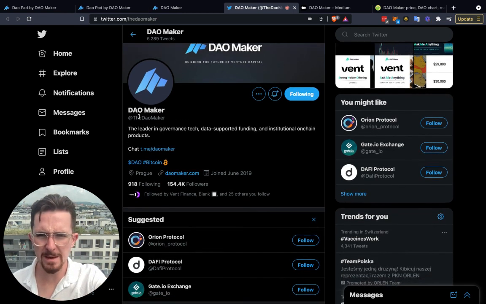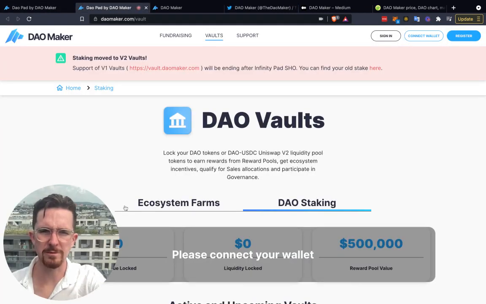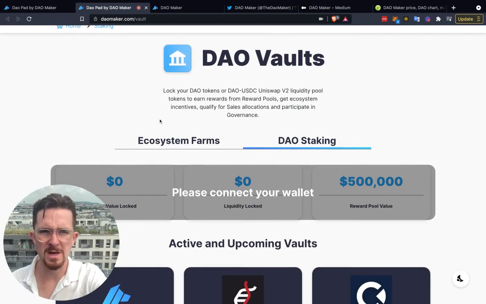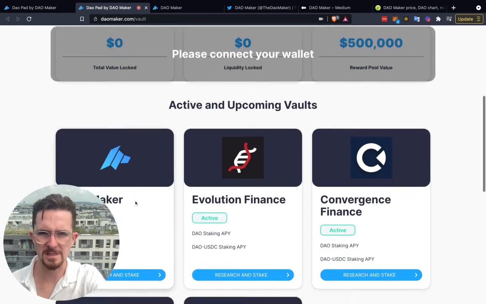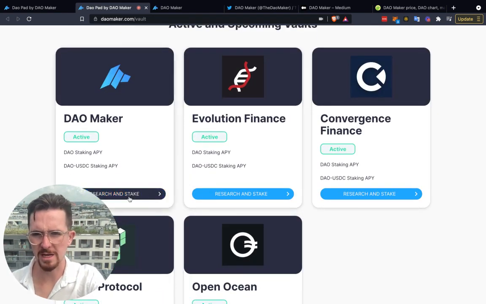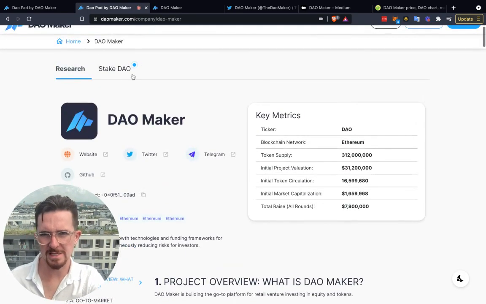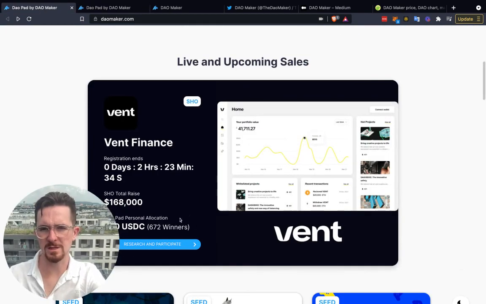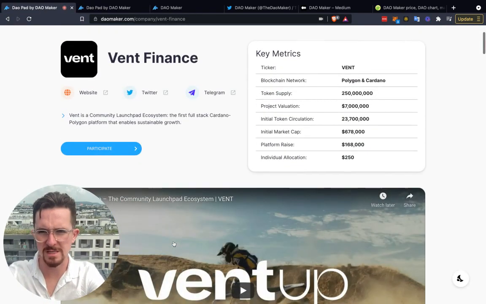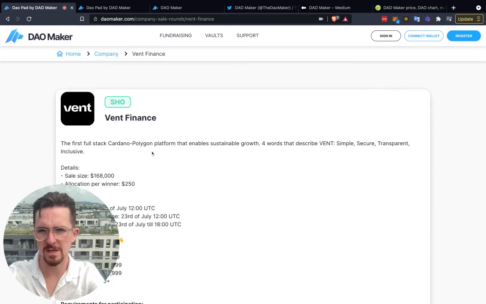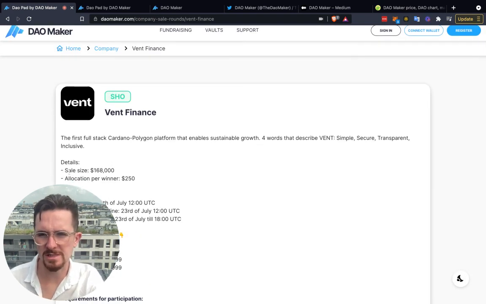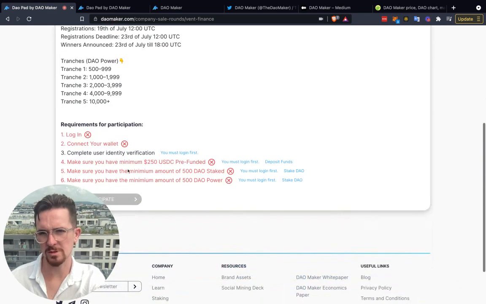So this is them. It's the Dao Maker. Yep. So you can see here, this is the Dao Vaults, which is essentially the staking mechanism that they allow people to access. So these are the upcoming ones. And if you're interested in actually participating in any of these, essentially what it comes down to is going on the individual listing and then understanding, for example, here, this is a new one. So Vent Finance, this is one where I've talked with the team. You would actually just go to here to participate, and you can see Vent Finance right here, details, sale size $168,000, allocation is $250, but the actual steps to participate here, so you just have to connect wallet.